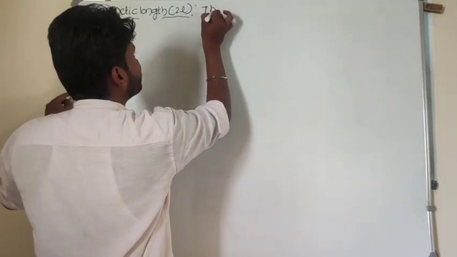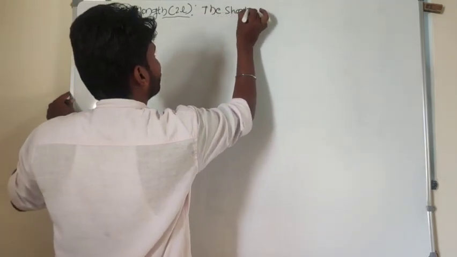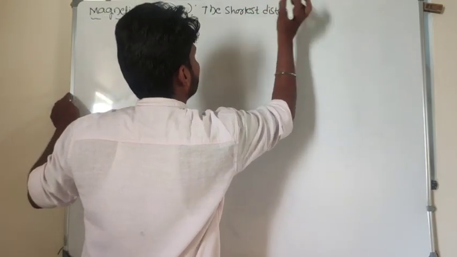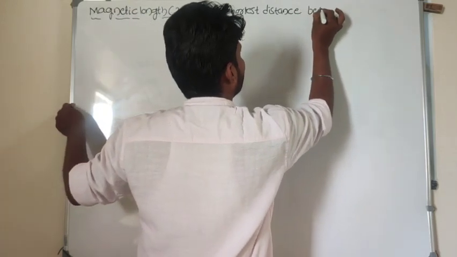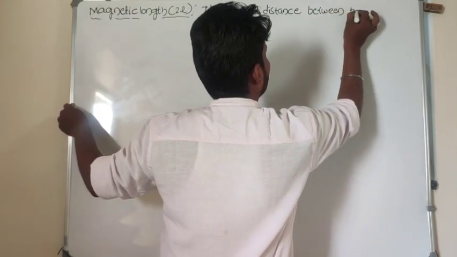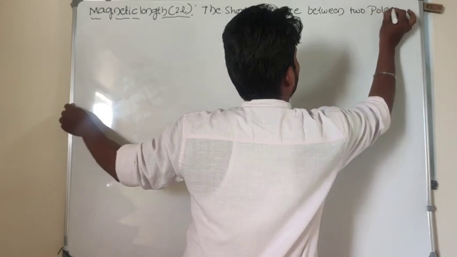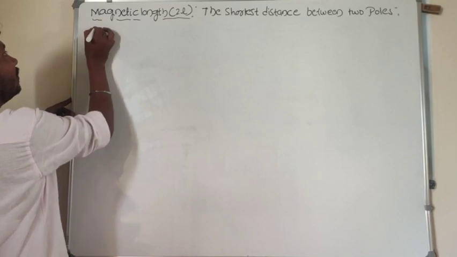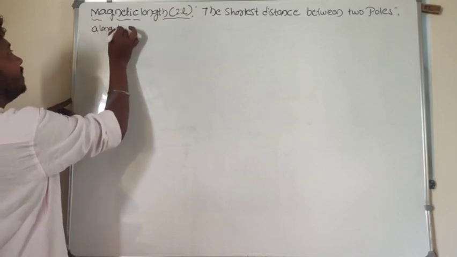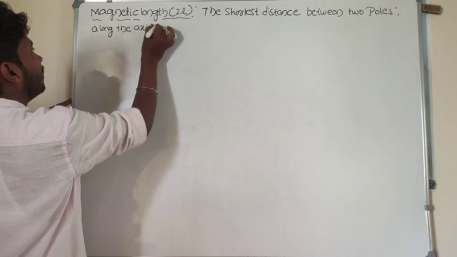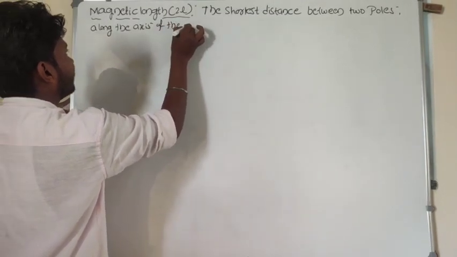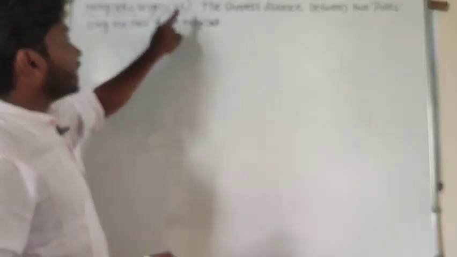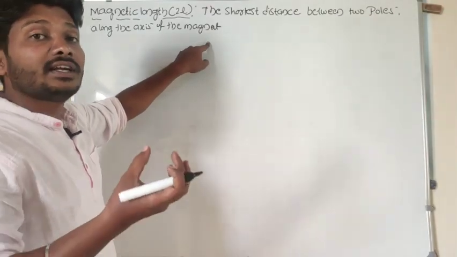The shortest distance between two poles along the axis of the magnet is called magnetic length, or one more term we can consider, that is effective length.